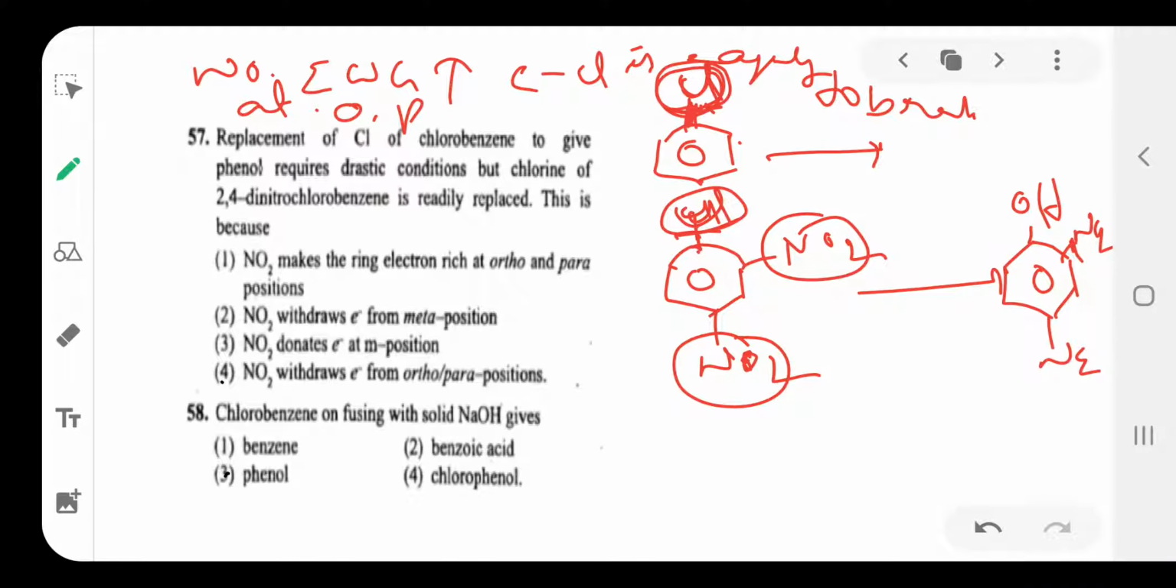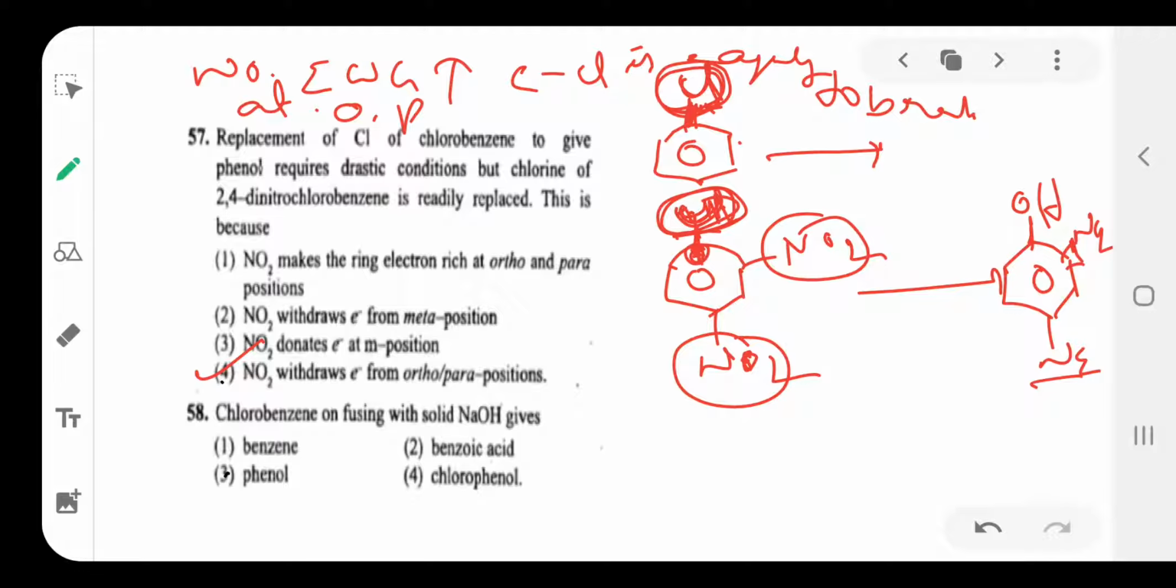Because of the electron withdrawing group present in the ortho and para positions, the electron density is decreased and positive charge is increased. So a weak bond is formed between chlorine and the carbon atom of the benzene ring, the bond is easily broken, and only then is chlorine easily replaced by the OH group, because the NO2 group is present in the ortho and para positions. That is the reason. The NO2 withdrawing group withdraws electrons from the benzene ring, so the chlorine is easily replaced by the OH group.